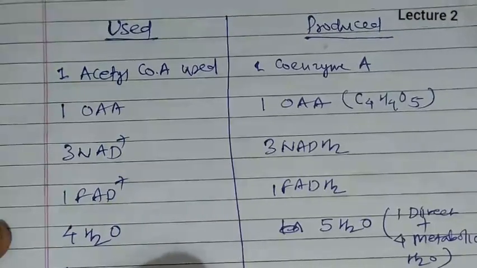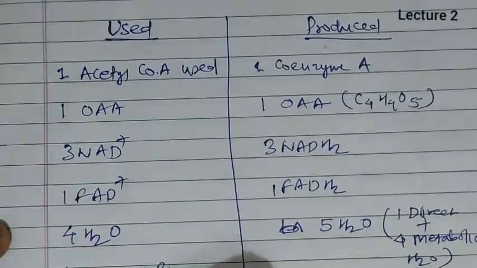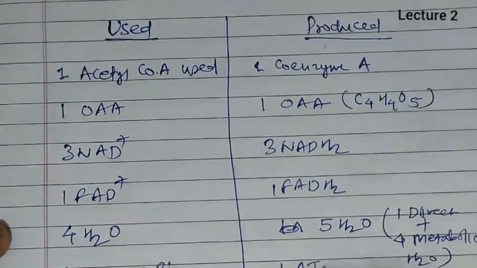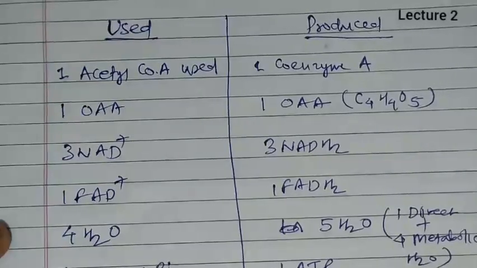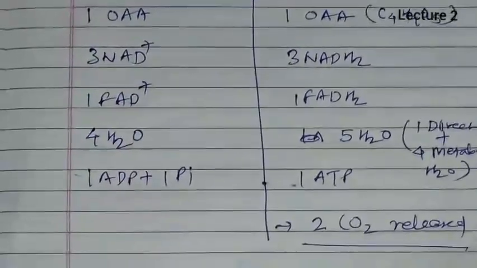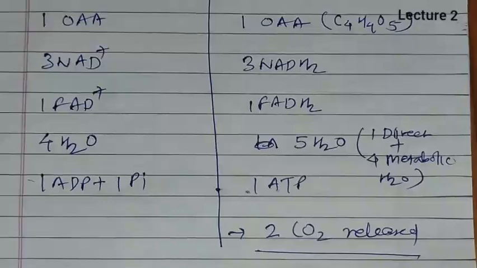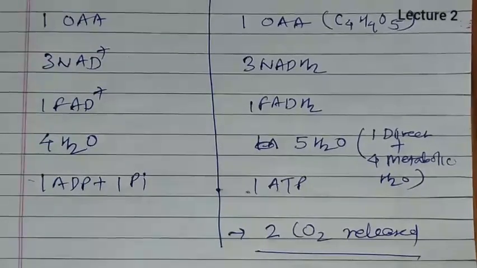And 1 ADP plus 1 inorganic phosphate give rise to 1 ATP. Apart from this, 2 CO2 are released in this particular step. So this is the comparative analysis of the whole Krebs cycle.